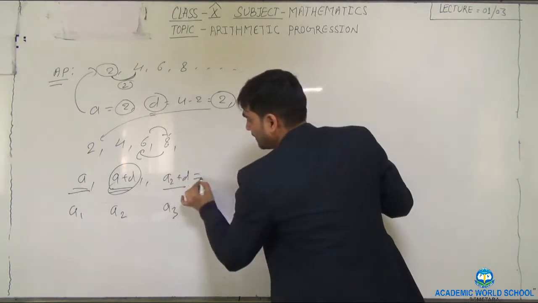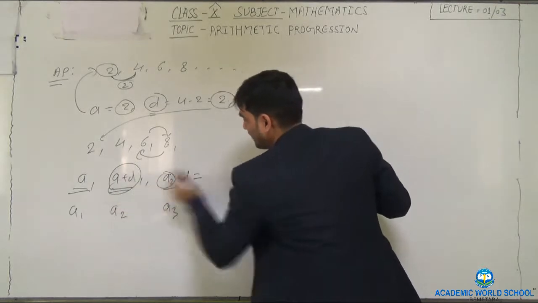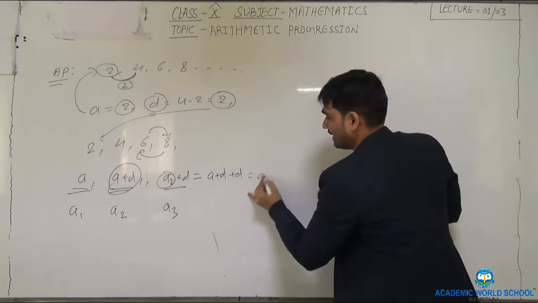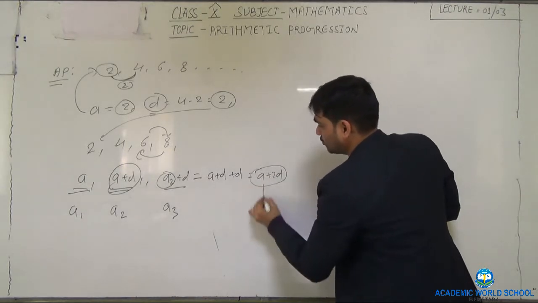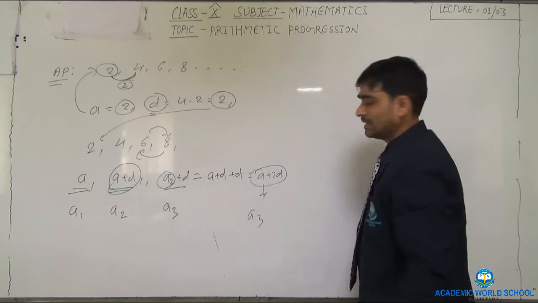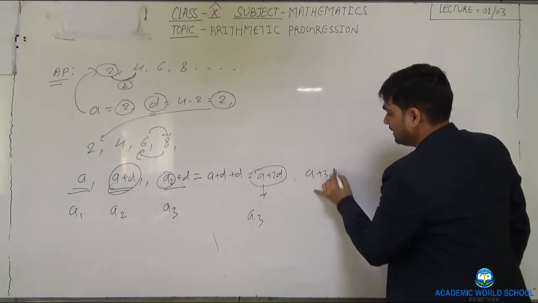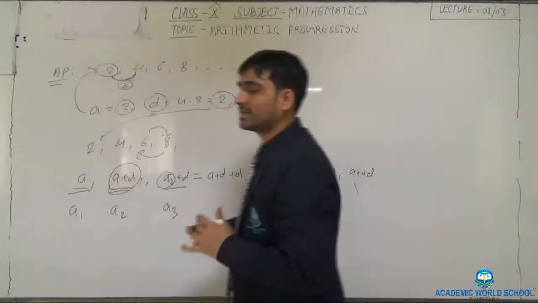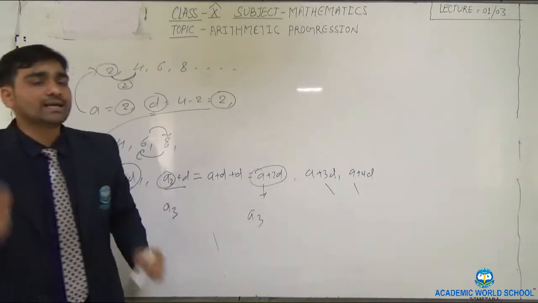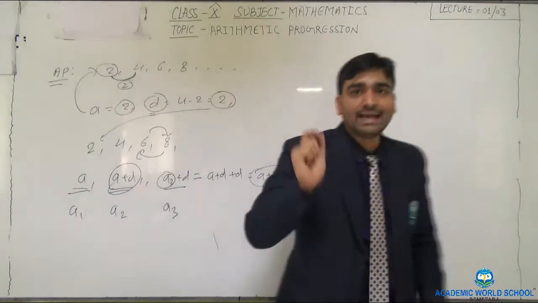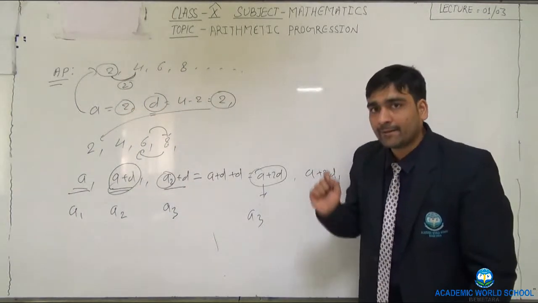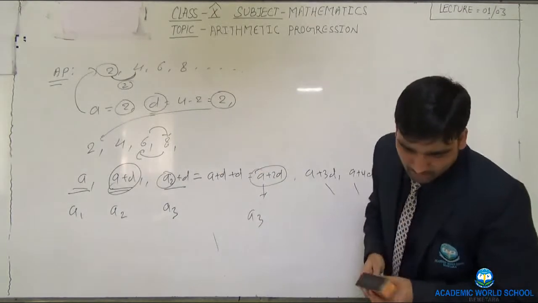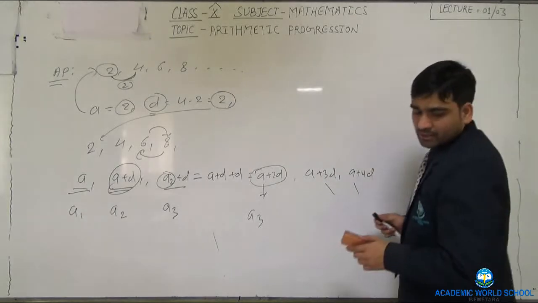Correct? So solve it. A2 is A plus D, so A3 is A plus D plus D. How much? A plus 2D. So A plus 2D is the third term. Similarly, A plus 3D, A plus 4D, these are all the general terms of the AP. That means whenever we have the first term and the common difference, we can find the AP. Now one example you write, so it will be easy for you.